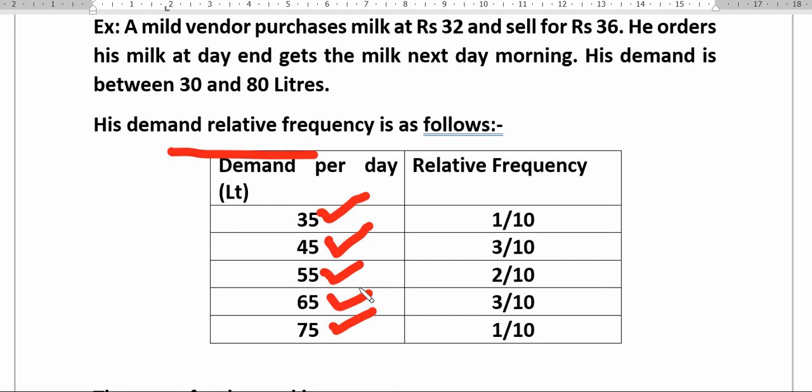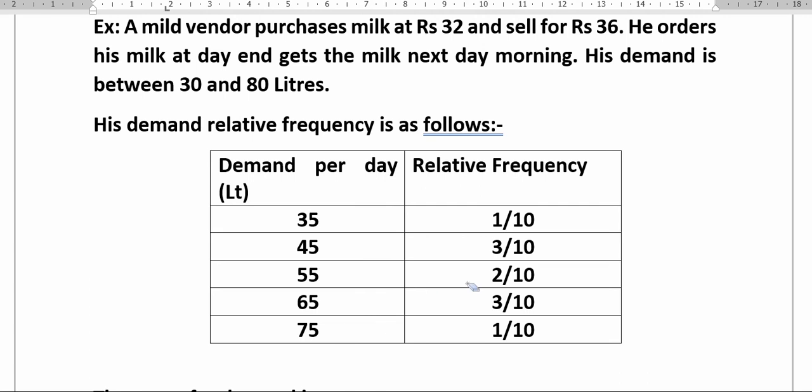So this will be lost to him. How do we design a model, how do we suggest to him how much to order so that his profit is maximum? In a real-time situation you cannot study this, so it will be studied with the help of a simulation model.